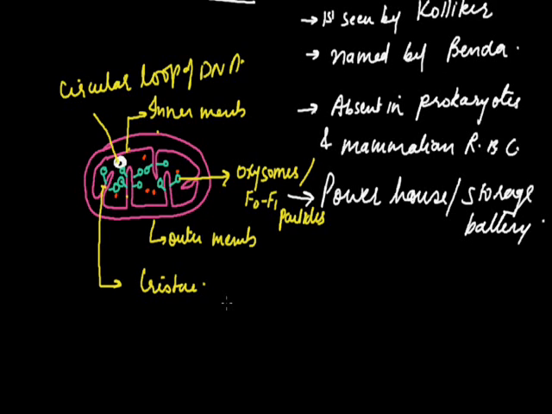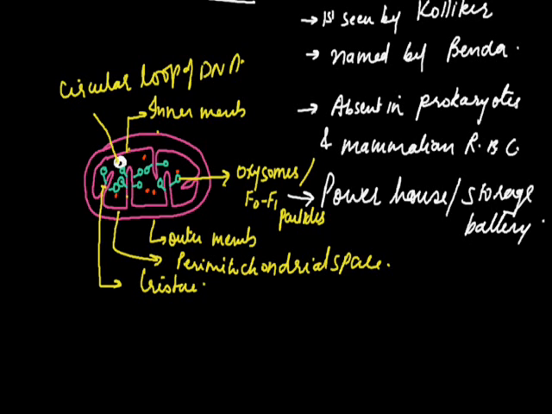Now, mitochondria is a rod-shaped structure where the outer membrane is smooth while the inner membrane is folded inside to form cristae. Cristae, children, are the infoldings of the inner mitochondrial membrane that possess ATP synthesizing units, which are also called oxysomes or F0 F1 particles. On these oxysomes only, ATP is synthesized. The space between the inner and outer mitochondrial membrane is called perimitochondrial space. The fluid present in mitochondria is called matrix.